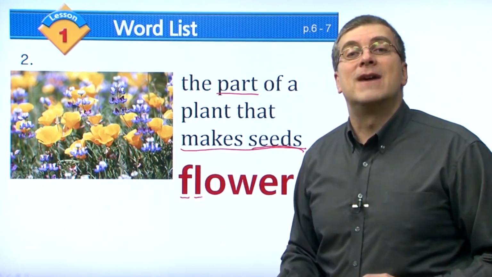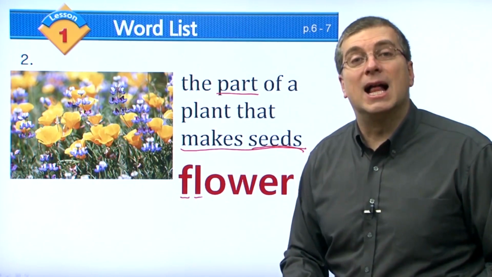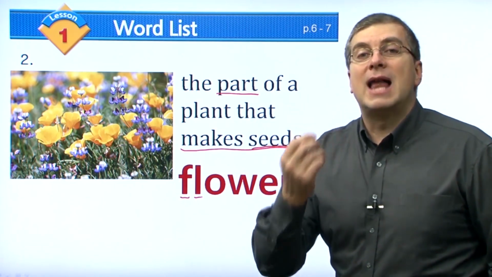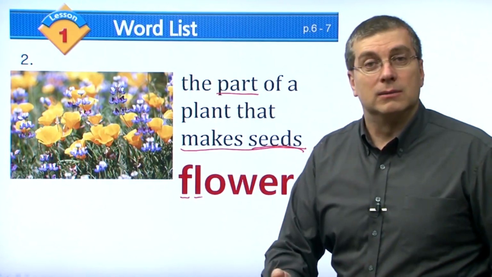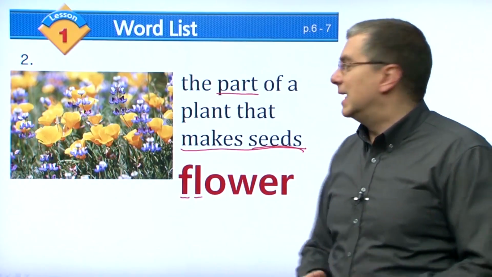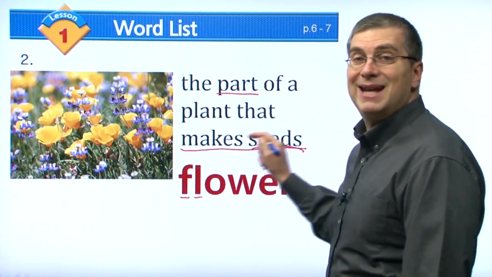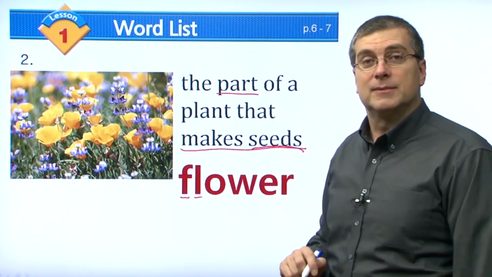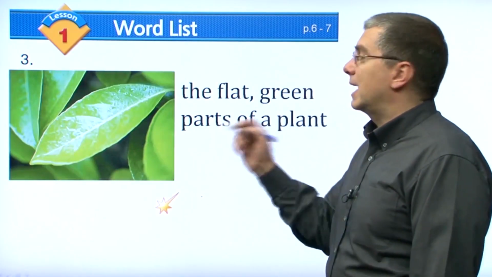F, fa, and L, la. Put them together. Flower, flower. That's not so hard. It's the part of the plant that makes seeds. The flowers make seeds. Okay, let's move on to our next word.